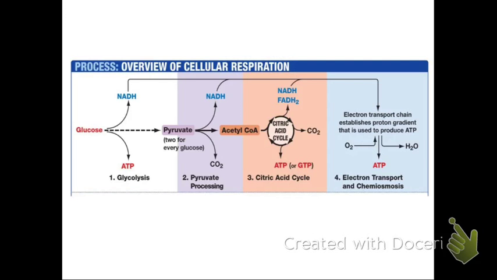Okay, in cellular respiration, glucose is made into ATP. I didn't include the complete equation, so let's write it now.